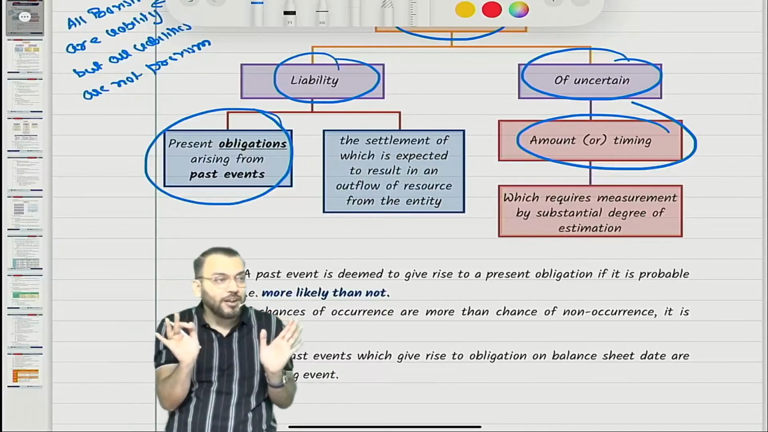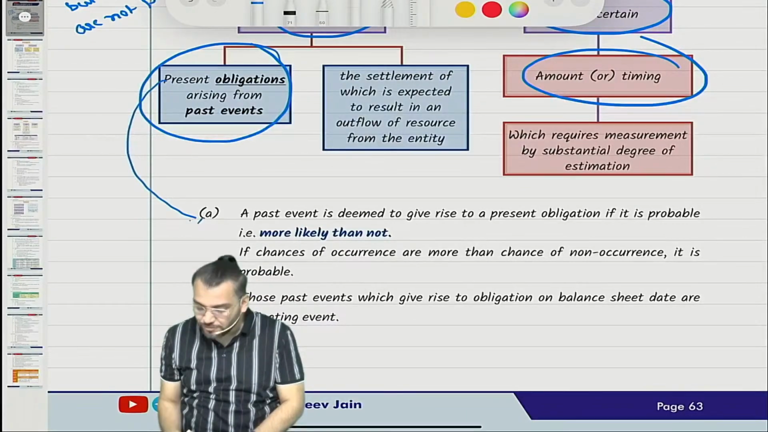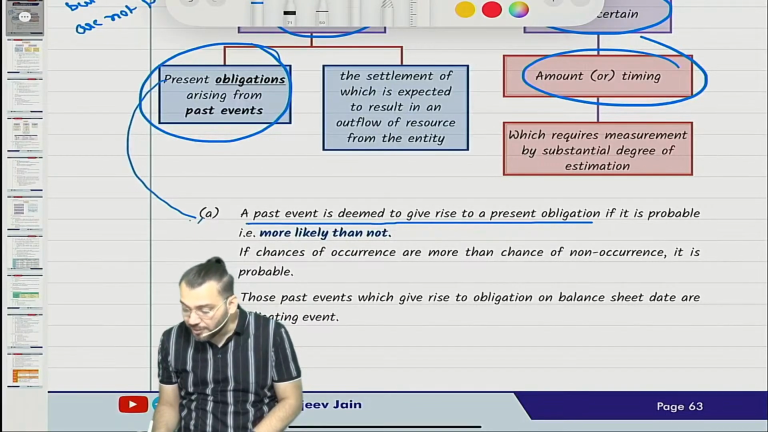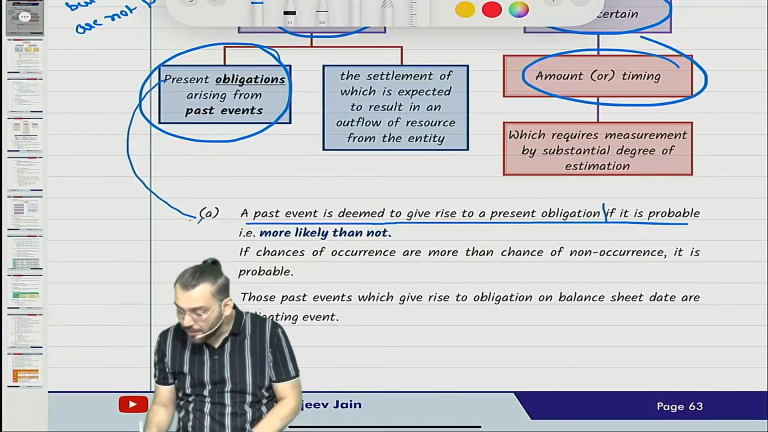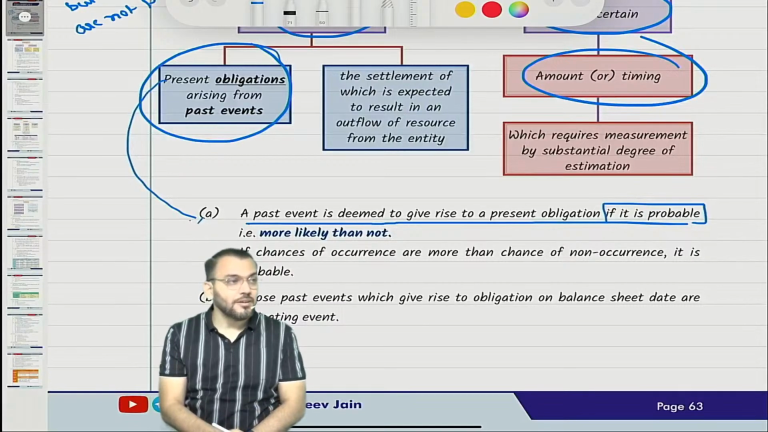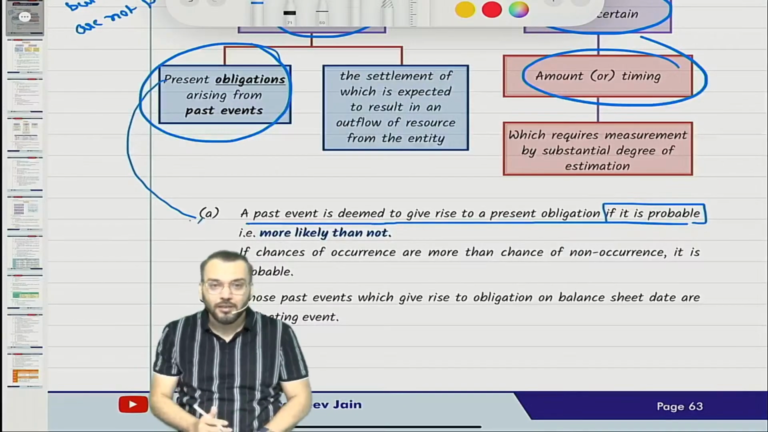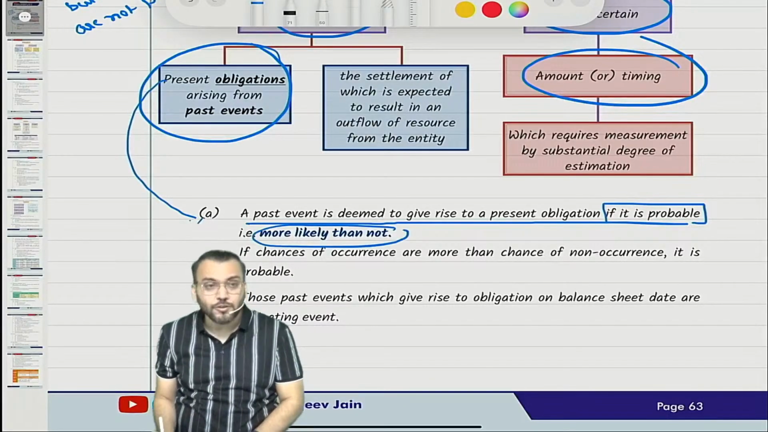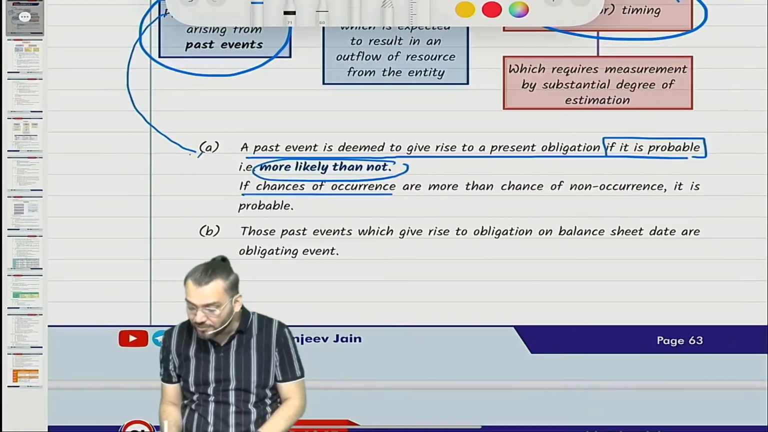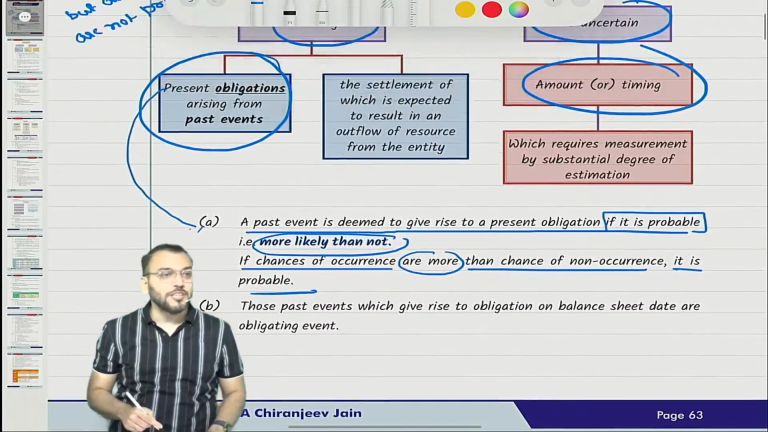Have you understood this point? Correct. What is the meaning of present obligation? A past event is deemed to give rise to a present obligation if it is probable on reporting date. Probable means more likely than not, a key phrase. More likely than not means chances are more than 50%. If chances of occurrence are more than chances of non-occurrence, it is probable. So I hope you have understood present obligation.